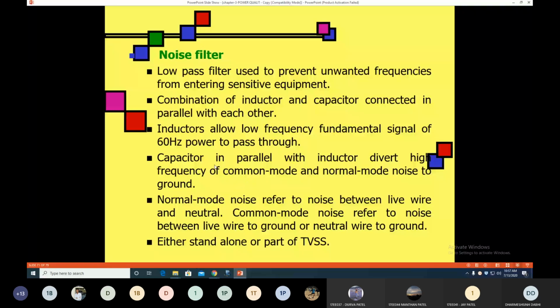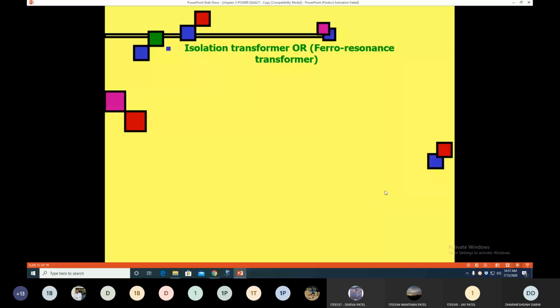This noise filter may be used in combination with the TVSS, the transient voltage surge suppressor, at the receiving side, the consumer side, or it may be used alone, depending upon the requirements. The next device we use to protect the equipment at the consumer side from power quality problems like voltage sag, swell or transients is the isolation transformer or ferroresonant transformer.